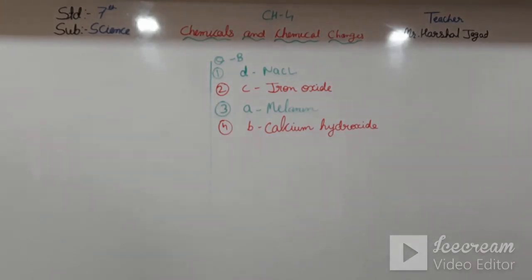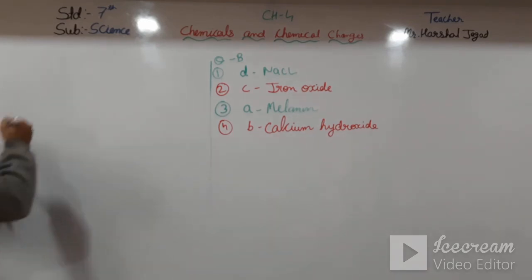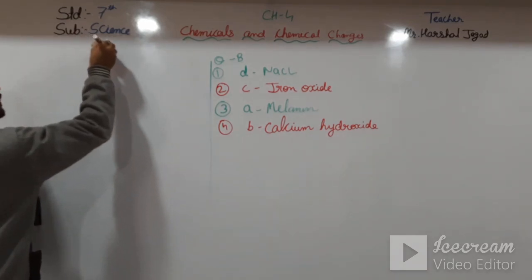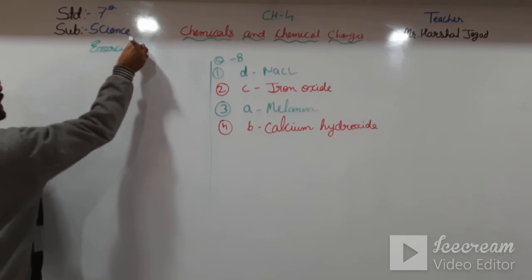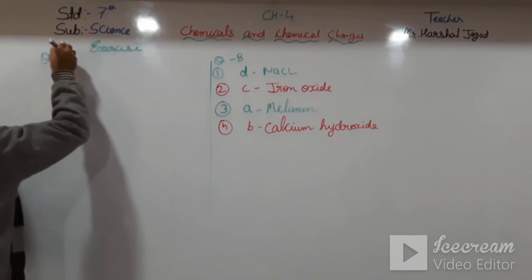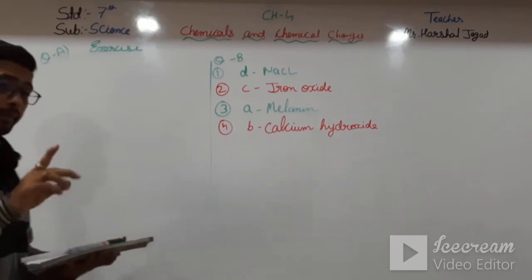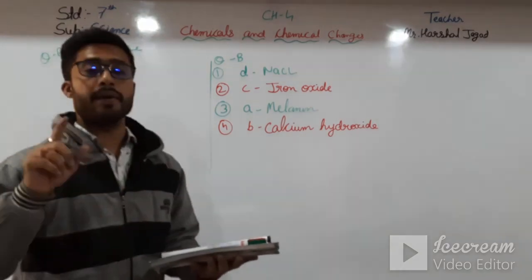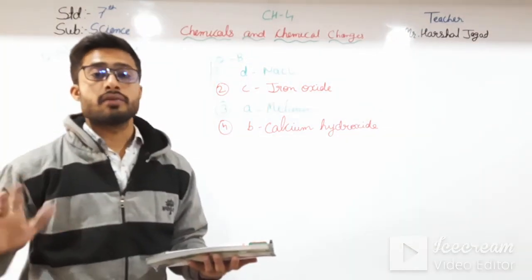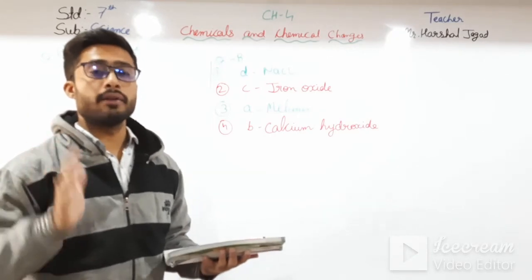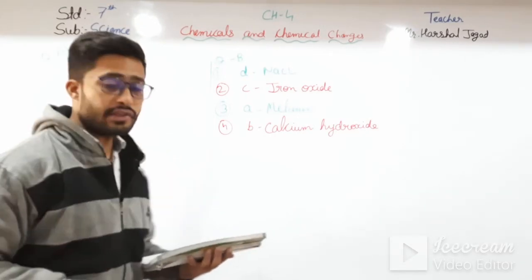Exercise question number A, that is MCQ. The first one: two or more substances simply mixed together but not chemically combined are called dash. We know that they are known as mixtures.